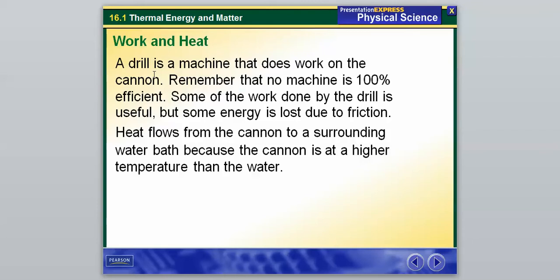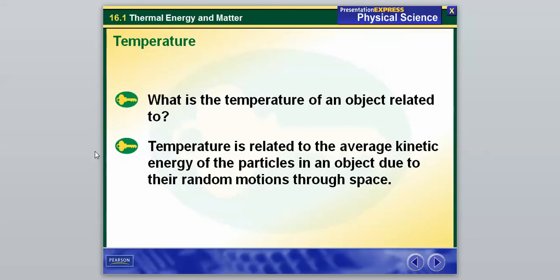There was no substance coming out of the water to cool down the cannon. It just had to travel spontaneously in some way. It did not have any set form of matter in which it moved. So that kind of wraps up Rumford's experiment. Again, if you want to read more about him, we'll probably read more about him in class, because it gives more in depth of what he actually did.